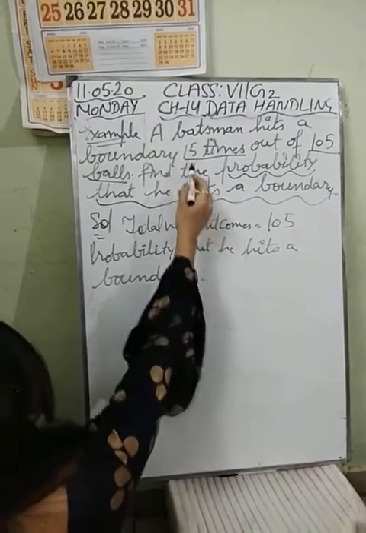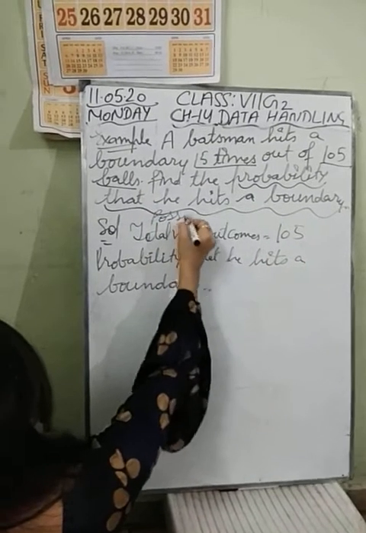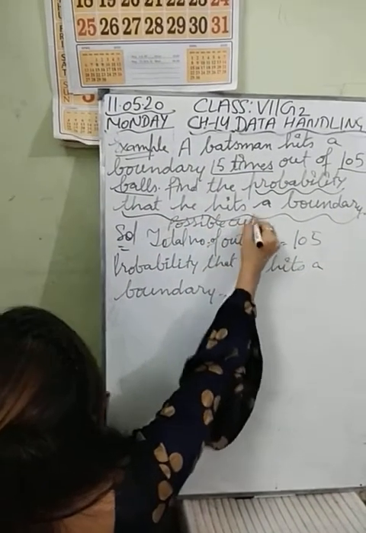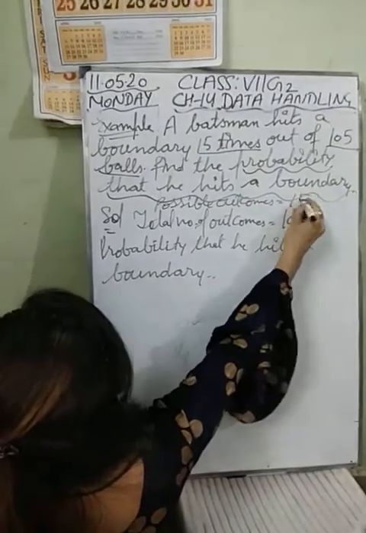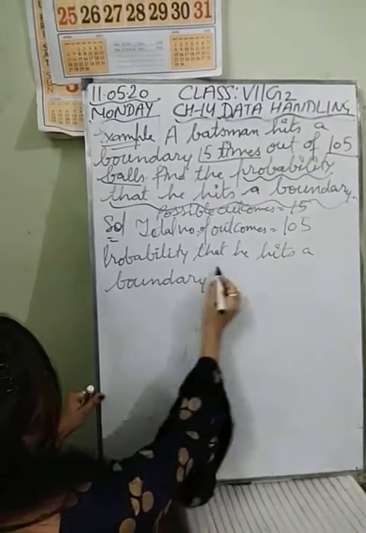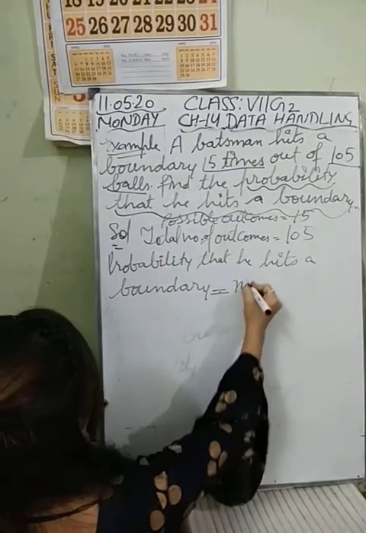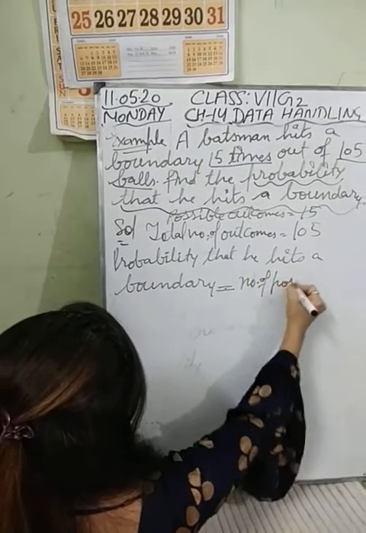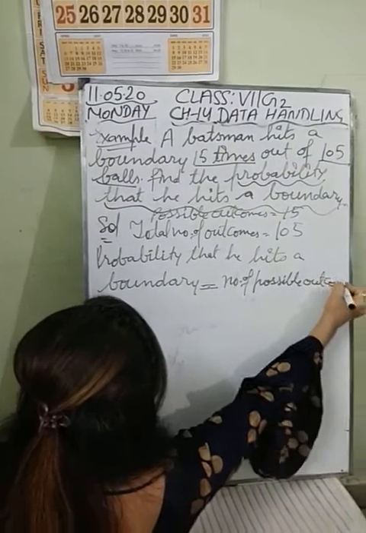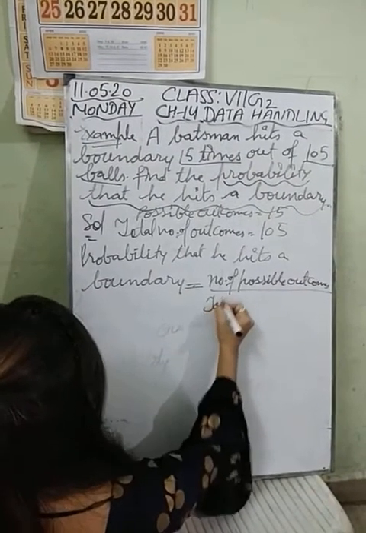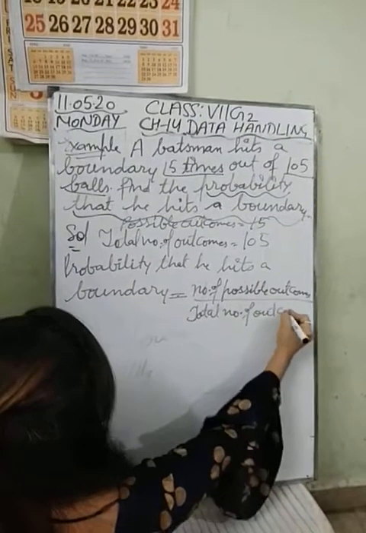Possible outcomes are 15. You should write possible outcomes. Possible outcomes are 15. So the probability that he hits a boundary is number of possible outcomes divided by total number of outcomes.